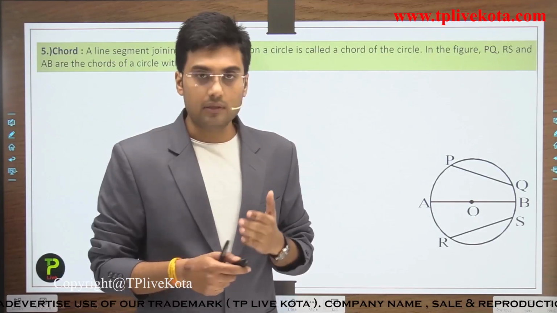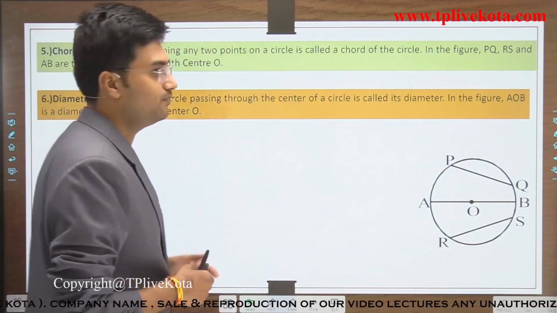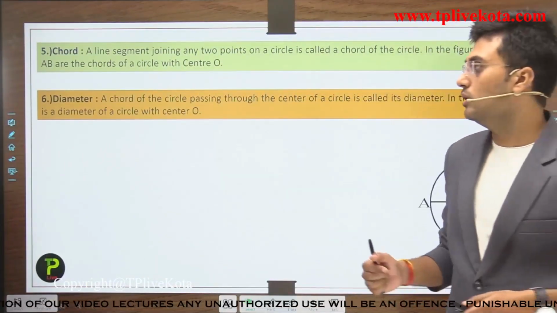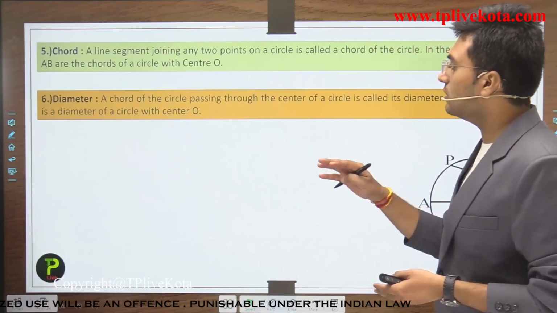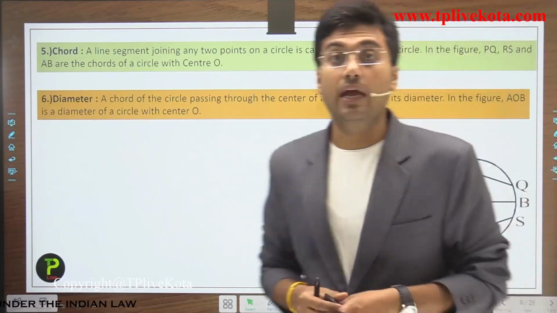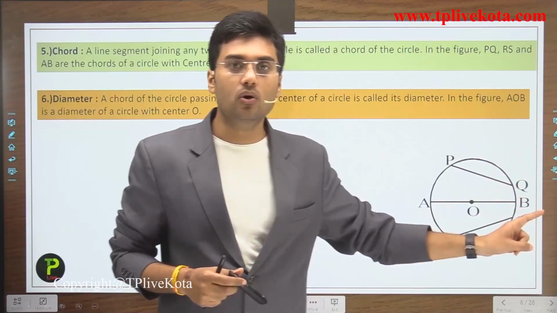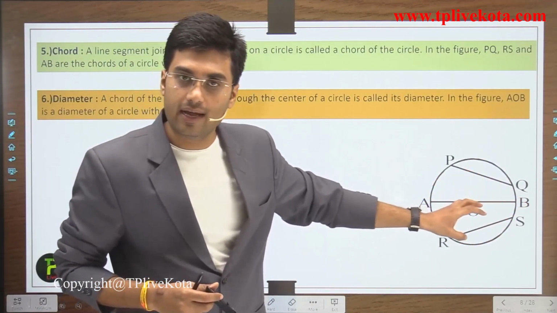Now the next is diameter. What is the diameter? Students, diameter is also a chord. A chord of a circle passing through the center of the circle is called a diameter. In this figure, AOB is the chord which passes through the center O, so this is the diameter.